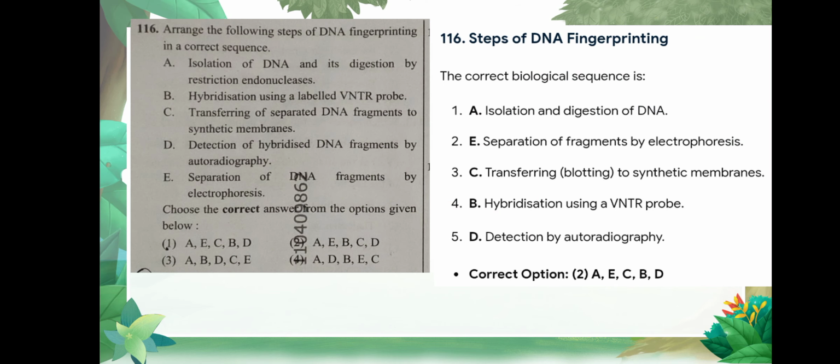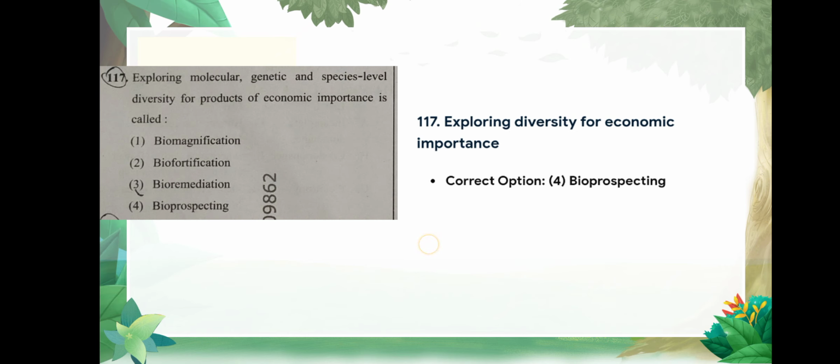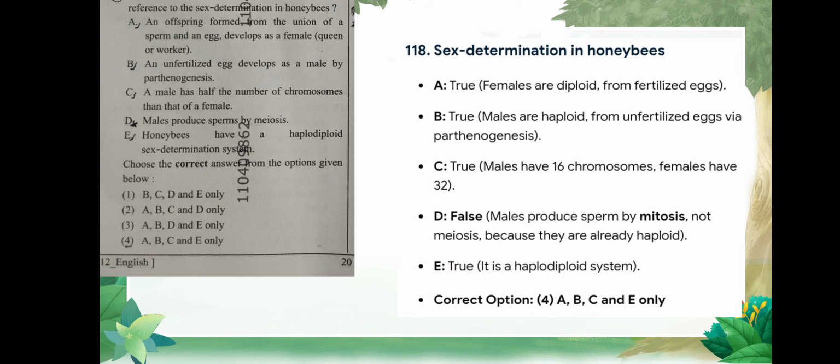Question number 116 is arrange the following steps of DNA fingerprinting in the sequence. Correct option is option number 2, AECBD. Question number 117 is exploring molecular genetics and species level diversity for products of economic importance is called. Correct option is bioprospecting. Question number 118 is in reference to sex determination in honeybees. Correct option is option number 4, A, B, C and E only.